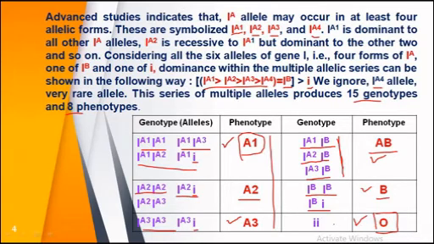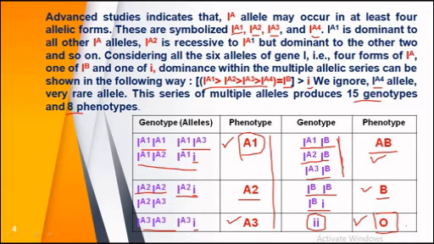When both recessive alleles come together, they express themselves and the O blood group is formed, because there is no dominant allele present. So when small i and small i come together, it gives rise to O type of blood group.